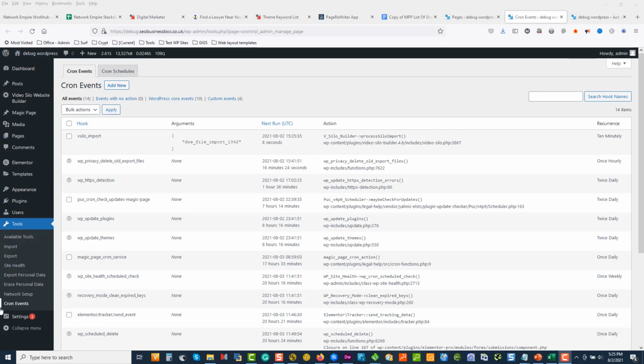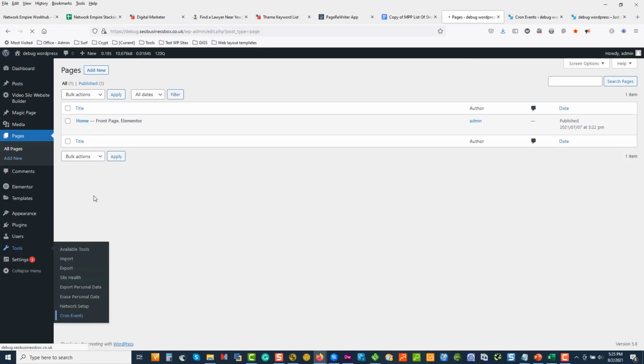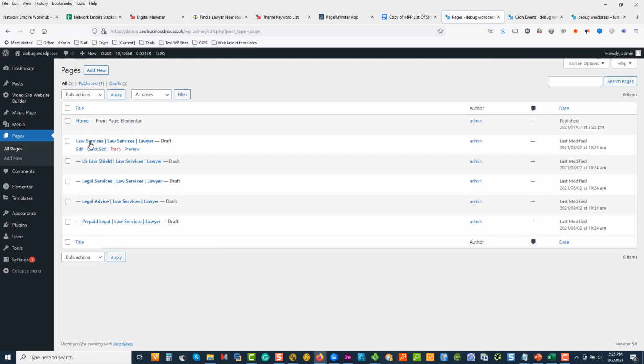We've got a plugin that we use when I check things called cron events. You can get that through the plugin, but here you can see we've imported the file. It's going to wait and run, and it's the vsilo import that will be running as we go along. So if I come back now, that should have run by now. If not, wait a bit longer. There we go. So there's law service, and that's creating all the pages.